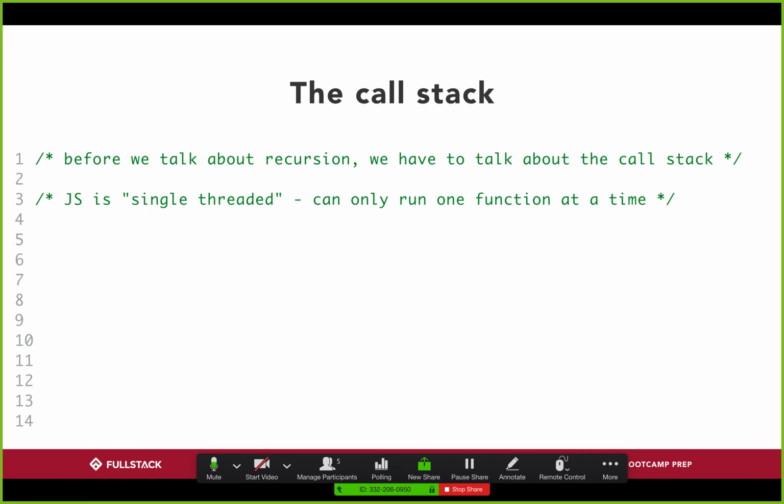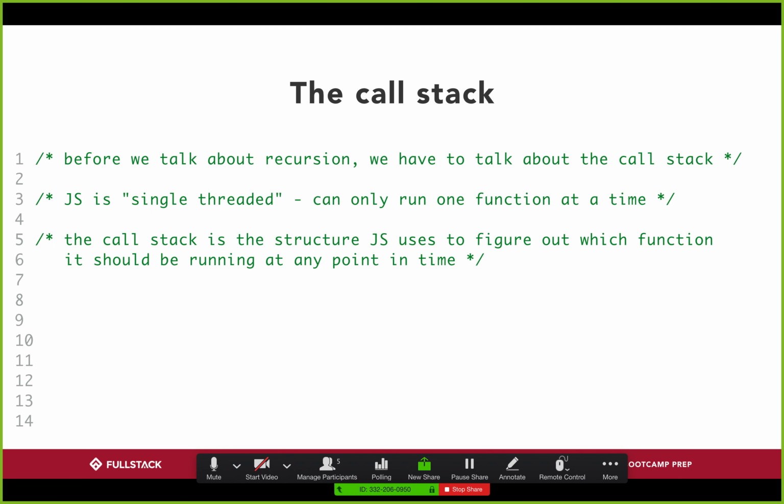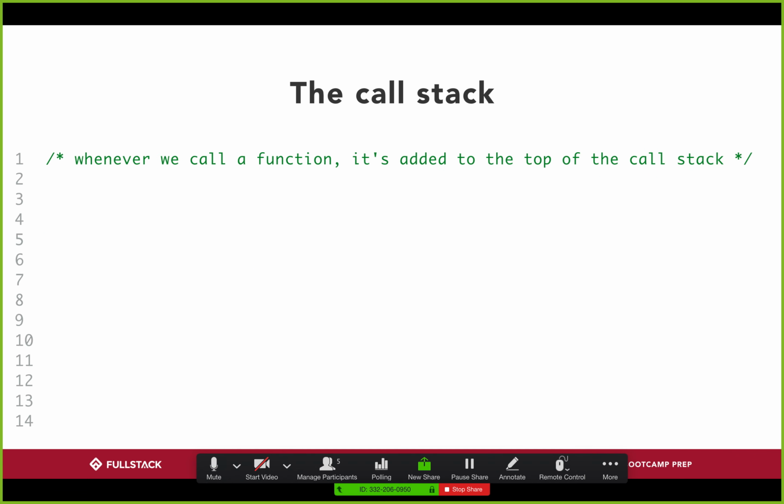When we write code from the top down, we might jump around depending on what function is being called, but the key thing to remember is that we never move on to the next thing until we finish our current thing. As in, if on line 1 I write console log 1, and on the next line I write console log 2, I would never run console log 2 before I finish running console log 1. That's what single-threaded means. There's a very clear order in which the code needs to run, and the code will only move on to the next line once it finishes its current line. Having said that, the call stack becomes a structure that JavaScript uses to figure out which function should be running at which point in time.